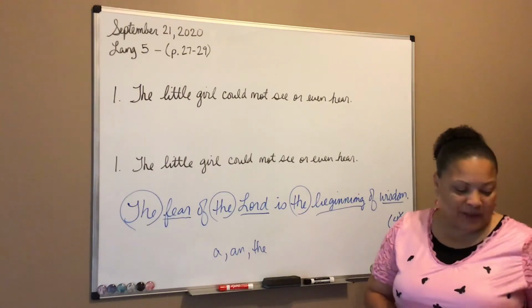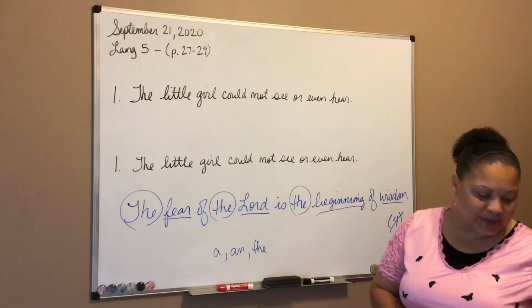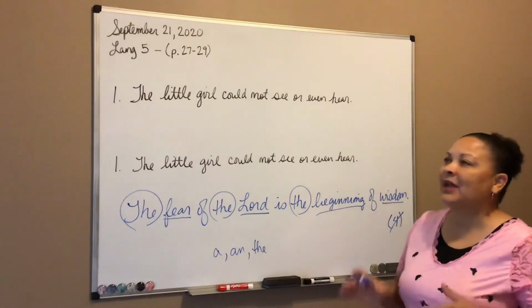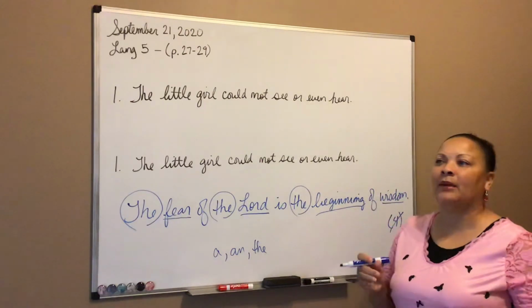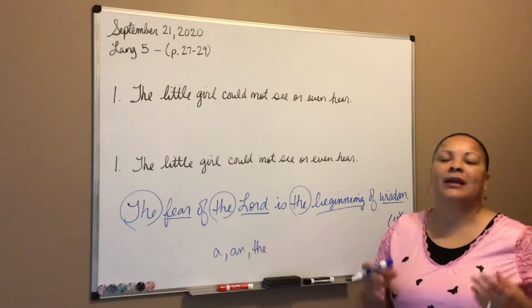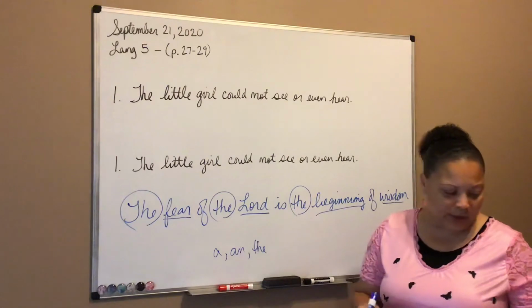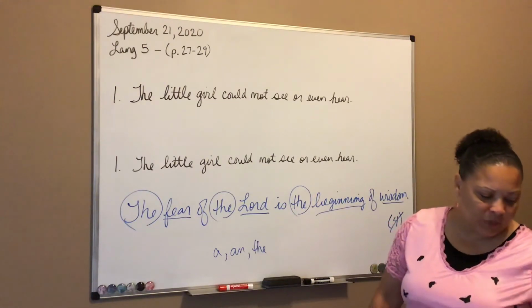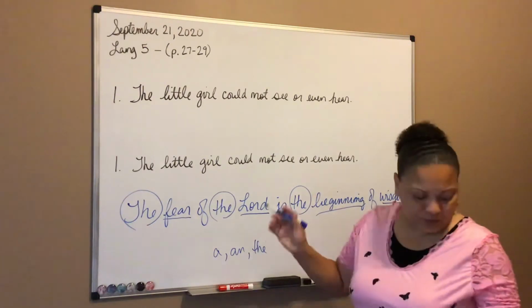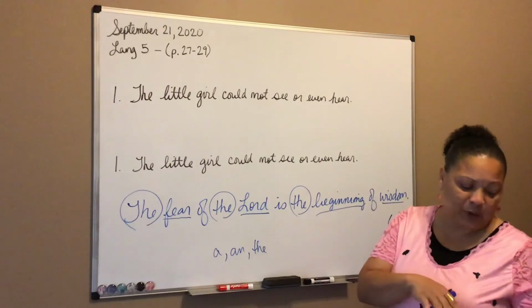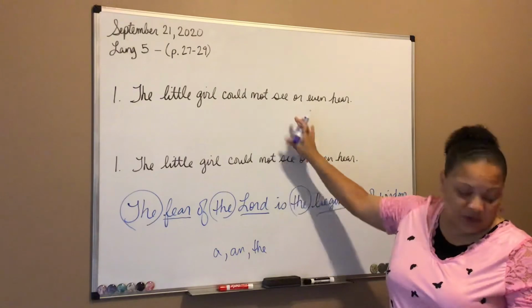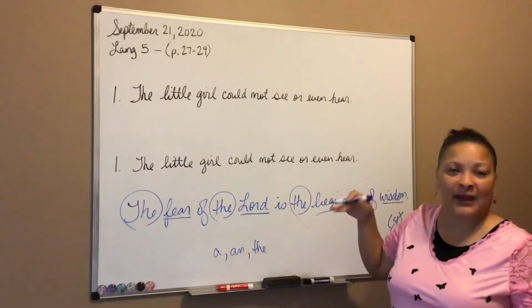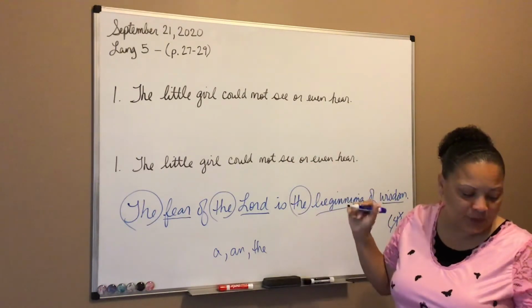Okay, on page 28, the subject is nouns, right? Anytime you have a subject in a sentence, it has to be a noun. It cannot be a verb, it cannot be an adjective, it has to be a noun. All right, a person, place, thing, or idea. For example, remember, there's some examples there at the top in the blue box if you want to look over those as well. But I put the first sentence of your exercise on the board so that I can walk that one through with you.